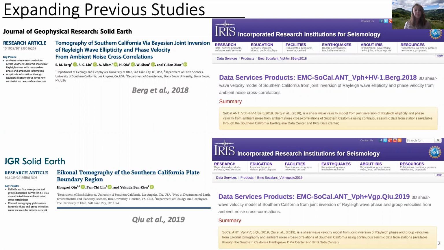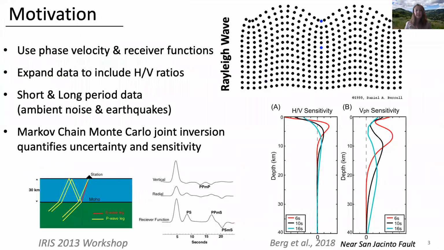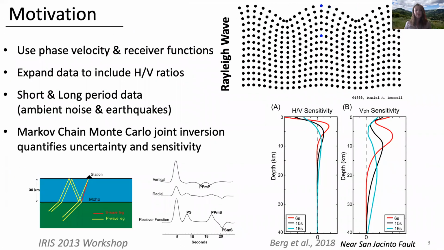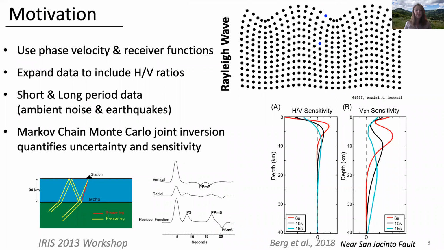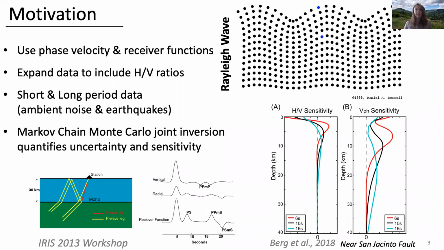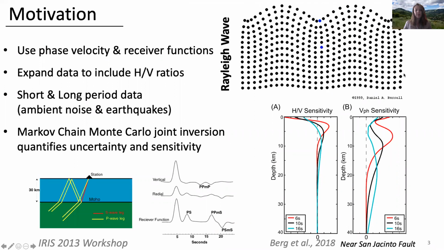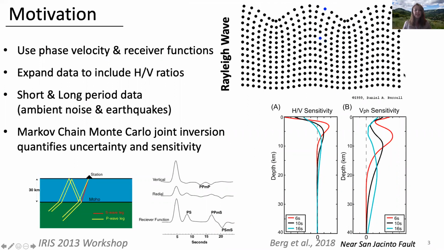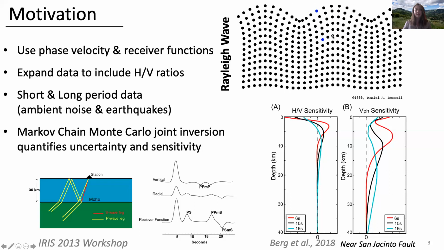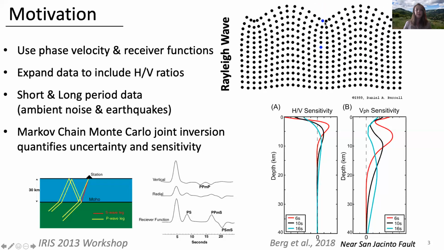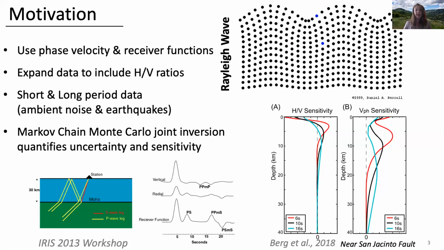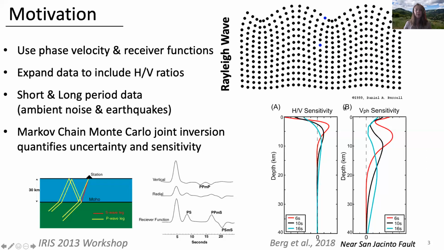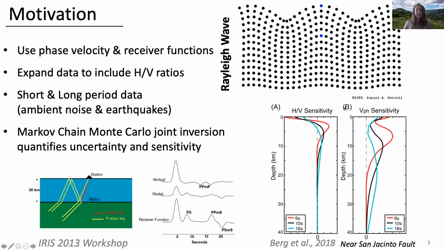Our newest model, shown today in preliminary results, includes shallower and deeper sensitivity through including new and expanded data. We accomplished this through the use of Rayleigh wave measurements and receiver functions. Rayleigh wave measurements include phase velocities, or the speed at which the phase of a Rayleigh wave propagates through a medium, and h/v, or horizontal to vertical ratios, which is sensitive to near station ratio of a radial to vertical particle motion. Note that h/v is sensitive to shallower structure compared to phase velocities for the same periods, as shown by the sensitivity kernels computed for a location near the San Jacinto Fault.